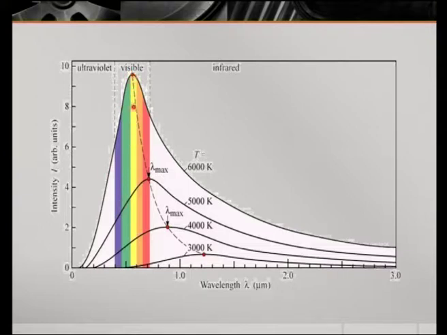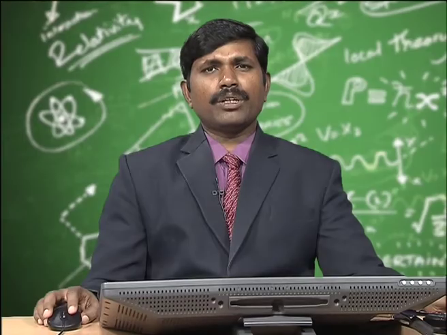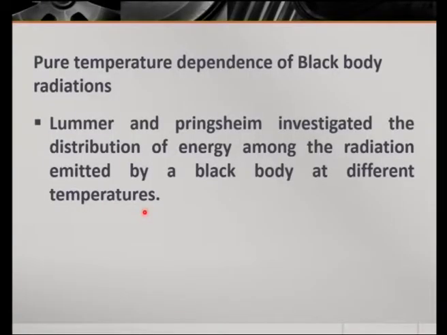You can see the maximum intensity will exist for a particular wavelength at a given temperature, for example 6000 Kelvin. There is a relationship between the temperature, wavelength and intensity of the radiation emitted. Now, we will study the properties of this relation. This pure temperature dependence of black body radiation was studied by Lummer and Pringsheim. They investigated the distribution of energy among the radiation emitted by a black body at different temperatures.